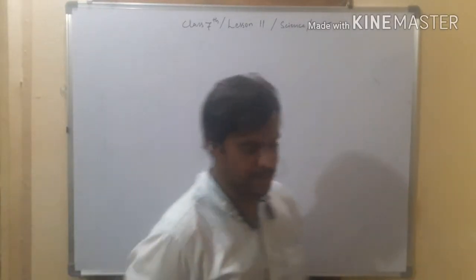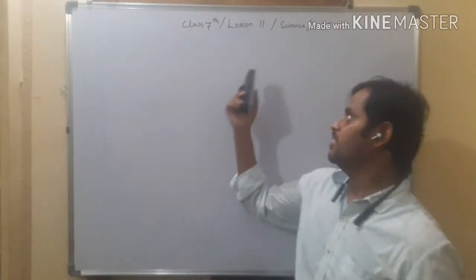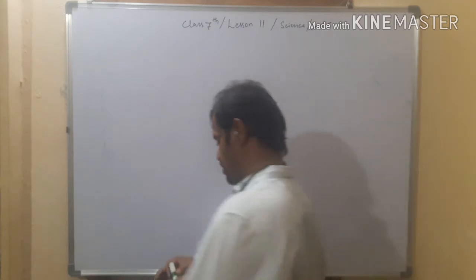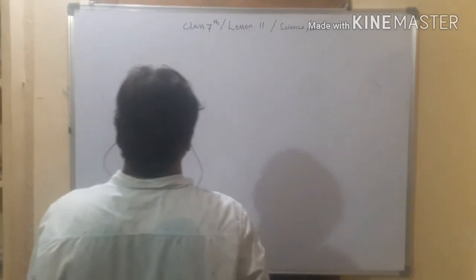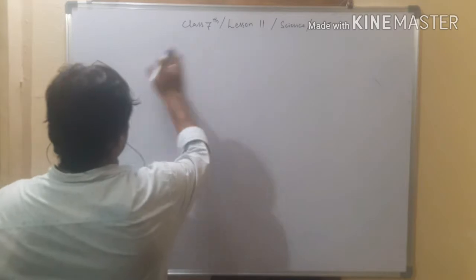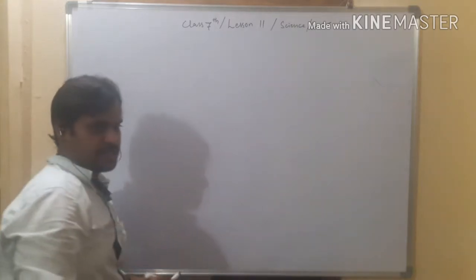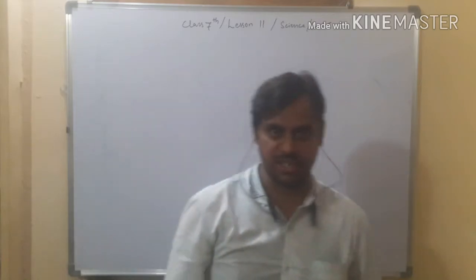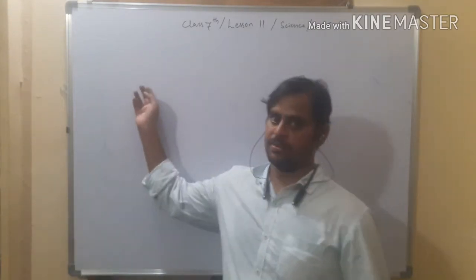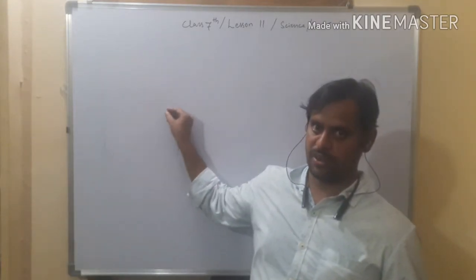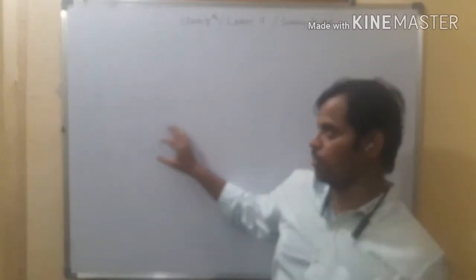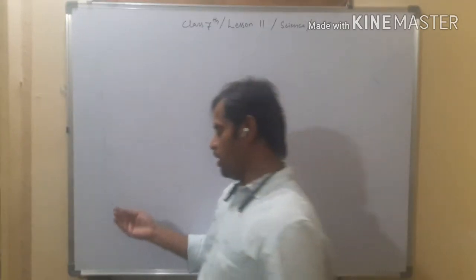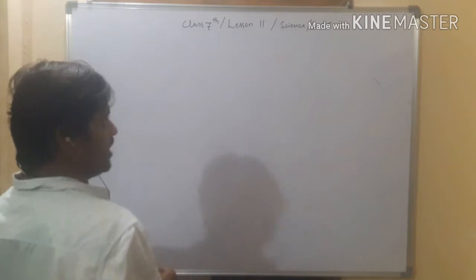Welcome back, children, to the last part of lesson 11, that is transportation in plants and animals. In the previous session, we discussed the excretory system, about kidneys, how they function, how the nephrons filter the blood, and how urine is formed and sent out of the body. Now, what happens if our kidneys fail?